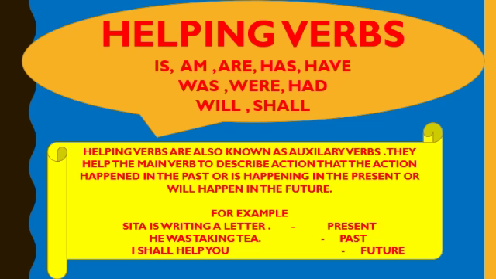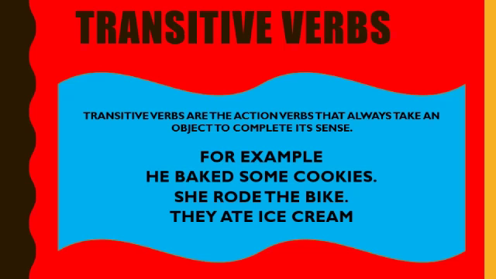Okay, students. Now we come to its third type, that is transitive verbs. Transitive verbs are the action verbs that always take an object. So stop here. First, I would like to tell you what is an object. An object is a noun or pronoun that receives the action. They are always used after the verbs. So without an object, the meaning of the sentence will be zero.